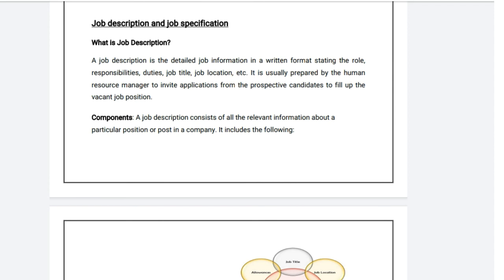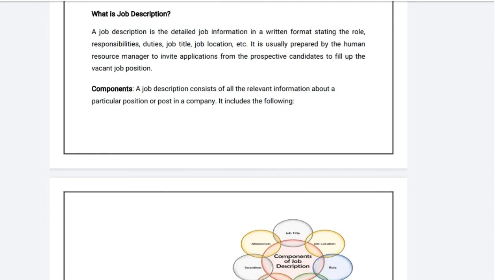Job description is the detailed job information in a written format stating the role, responsibilities, duties, job title, job location, etc. It is usually prepared by the HR manager to invite applicants from prospective candidates to fill up the vacant position.